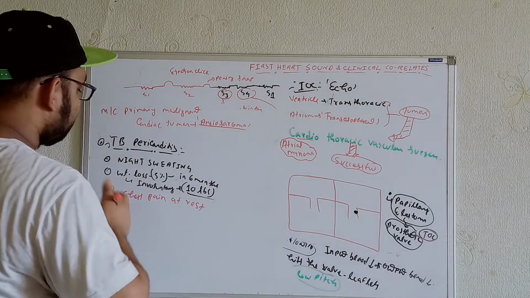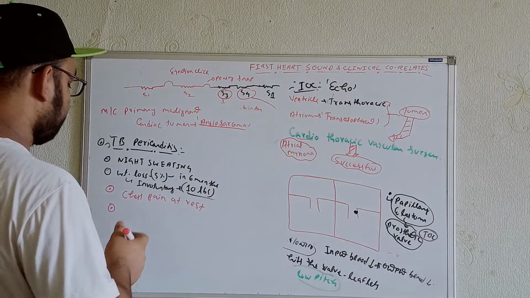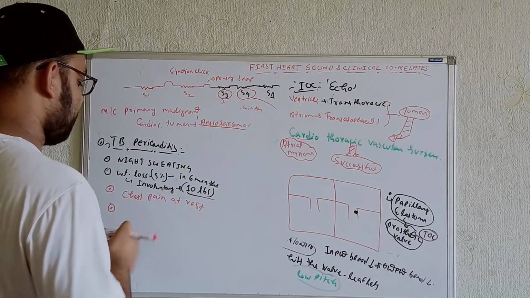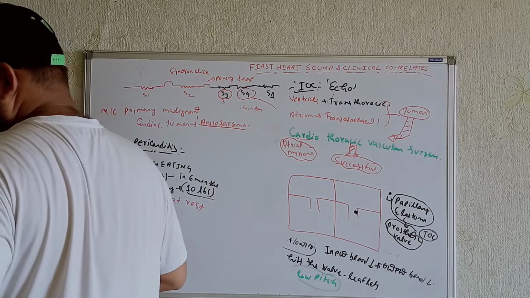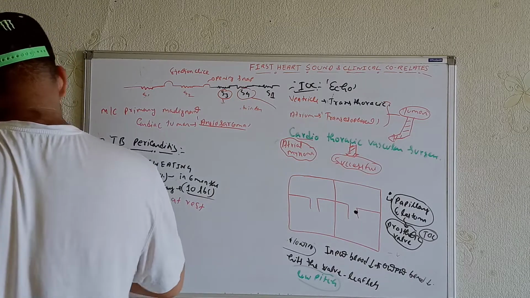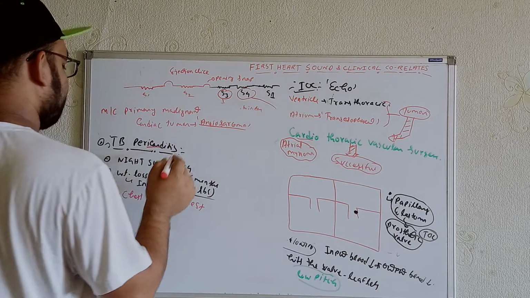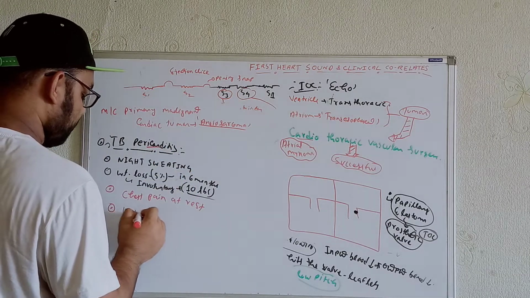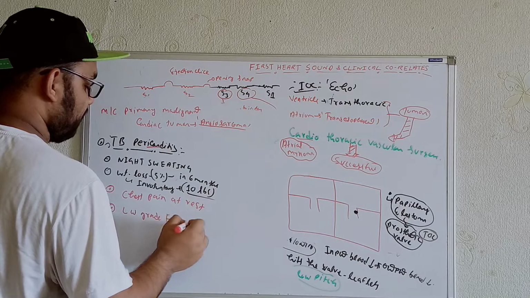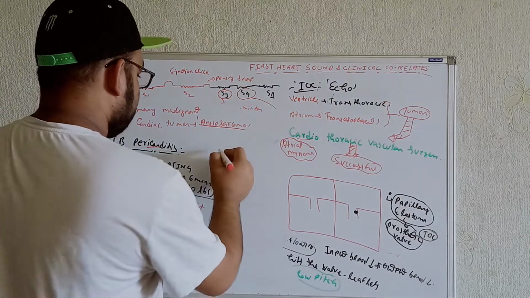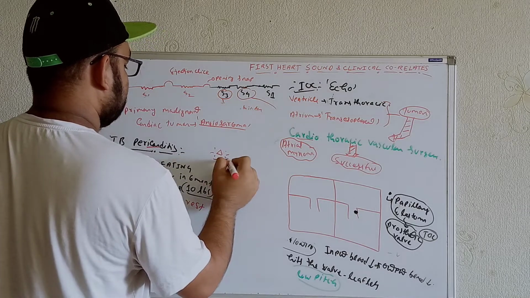Okay, so we'll get the night sweating, we'll get the weight loss, we'll get the chest pain at resting conditions also. Now, one other important thing is that as it is an infection, pericarditis, we can also get a low grade fever.